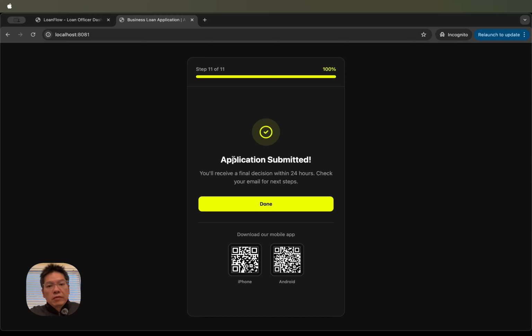And the borrower, of course, will be presented with options to download the mobile app from us. Because we're using the bank called Poseidon Bank, they will be downloading a Poseidon Bank mobile app onto their phone. It could be an iPhone or Android. So we're going to pause right here and switch to another view.